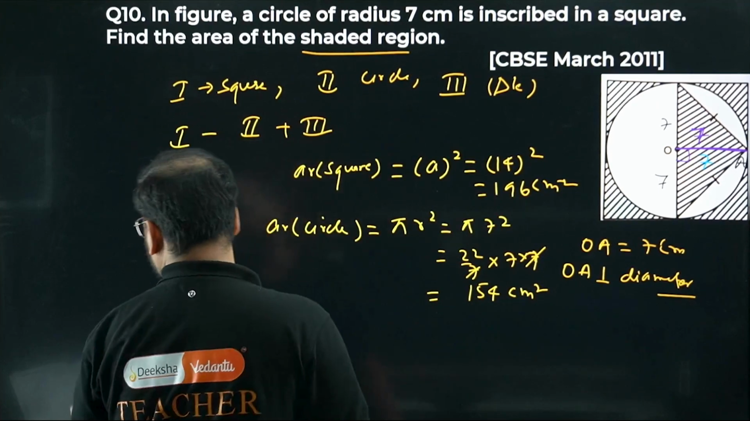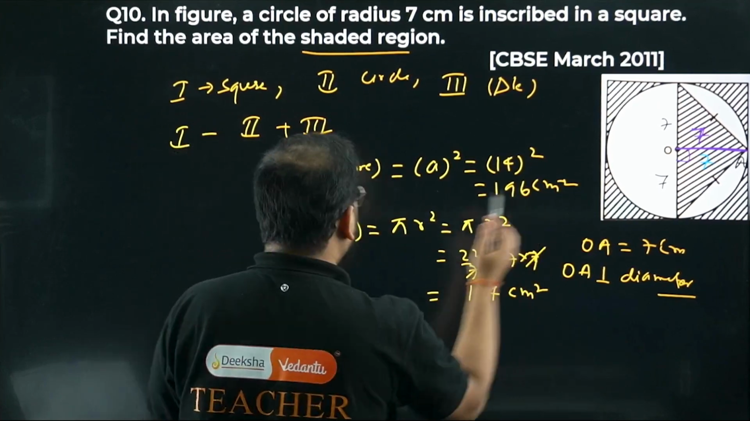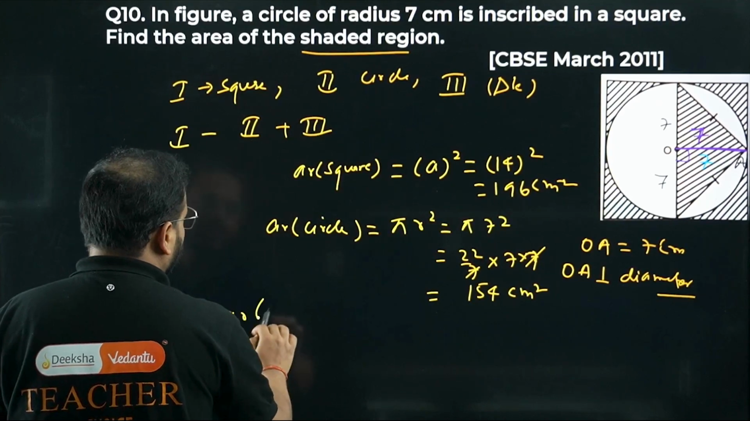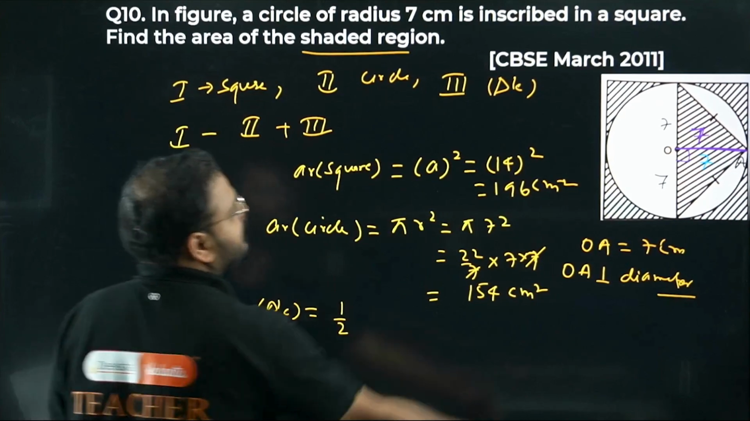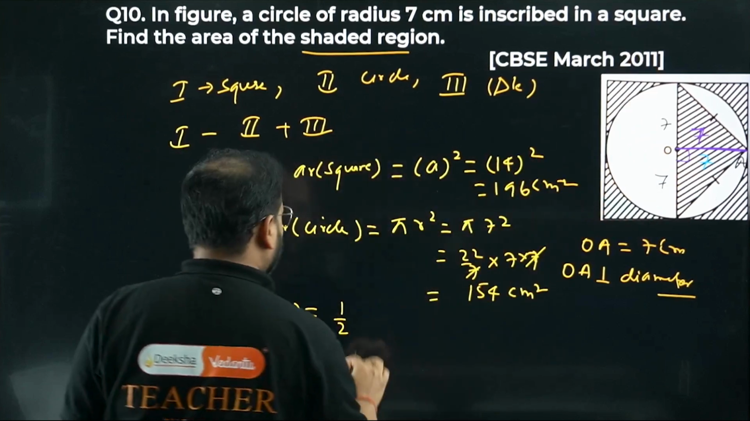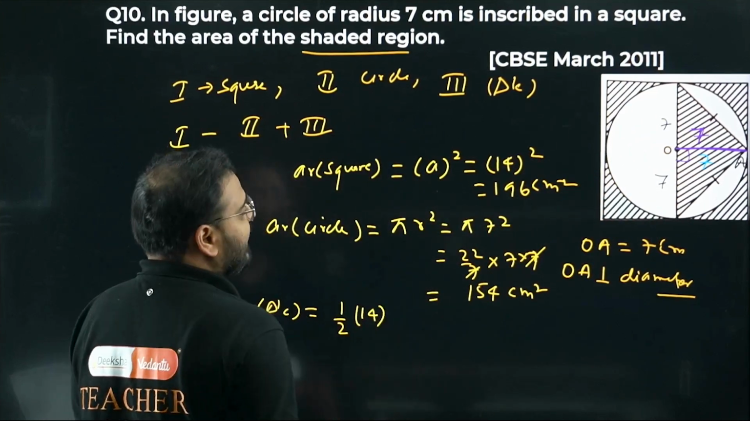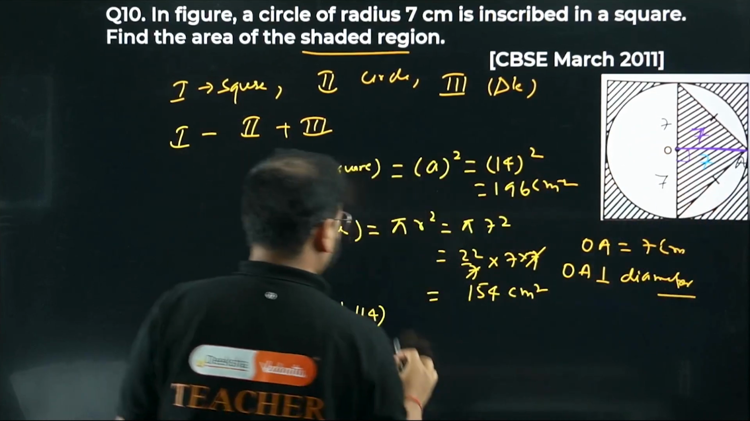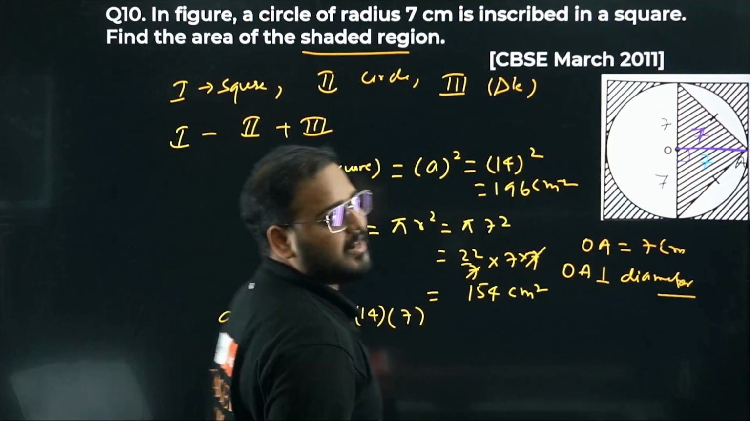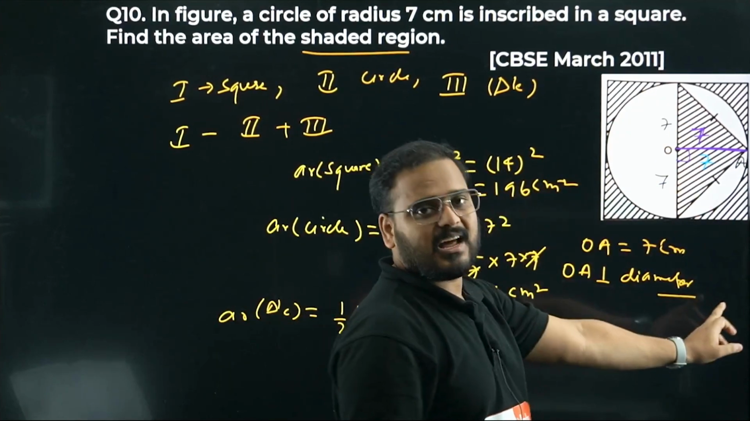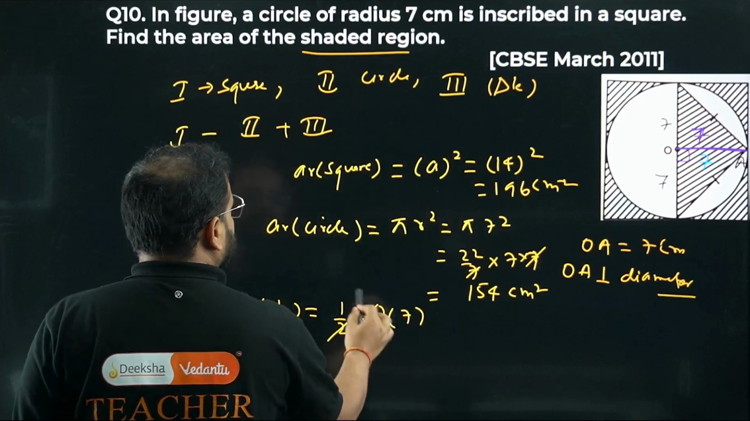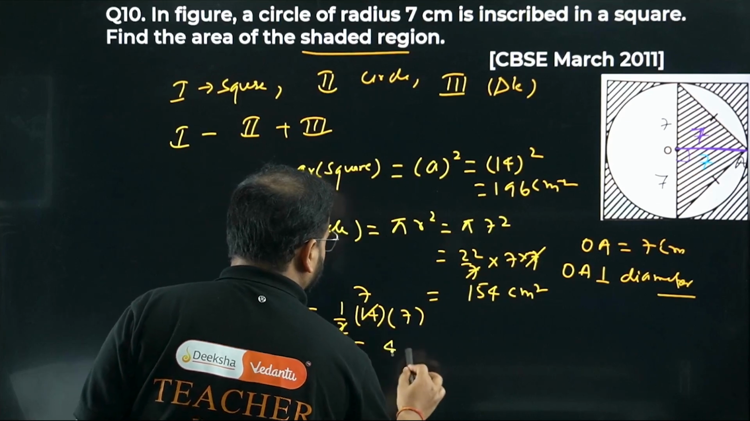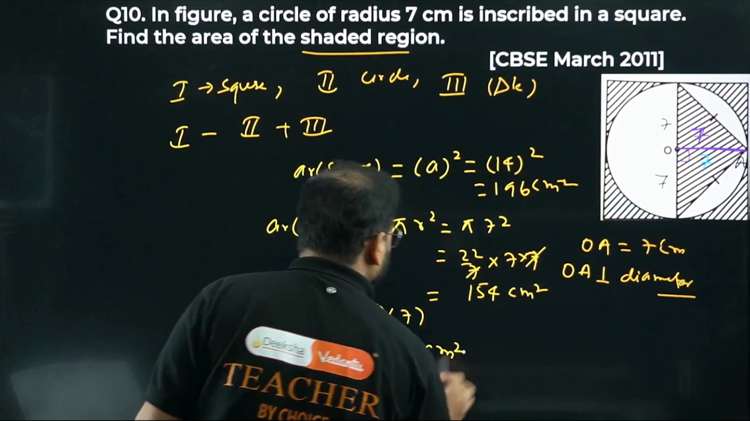Two areas are clear. Have a look. The last one, area of the triangle. Please check. Half into base. What is base, sir? The diameter. So 14. What's the height, sir? This length OA. So 7. I'll repeat. Half into the base diameter and the height OA. So 7, cancel this. 7 times 7 is 49. Again, centimeter square.